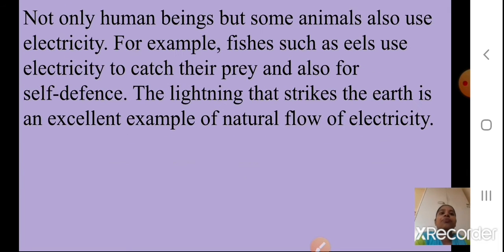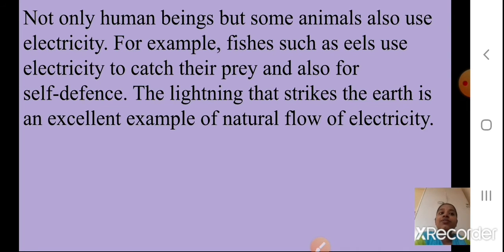Not only human beings but also animals use electricity. For example, fishes such as eels use electricity to catch their prey. Prey means here their food, and also for self-defense. So they are using electricity to do these things.